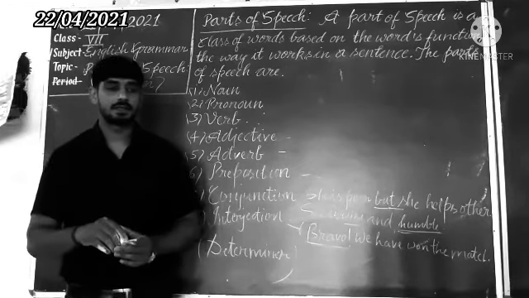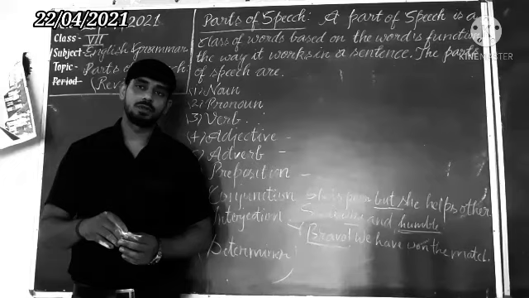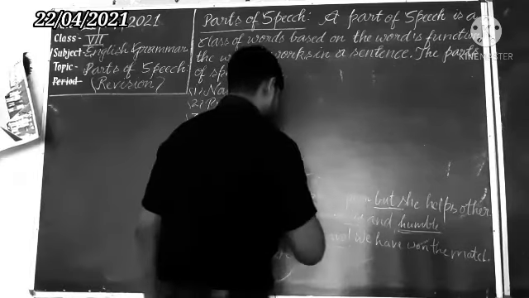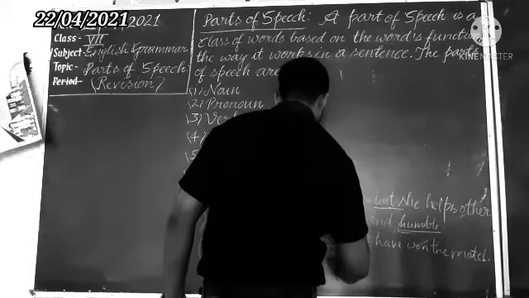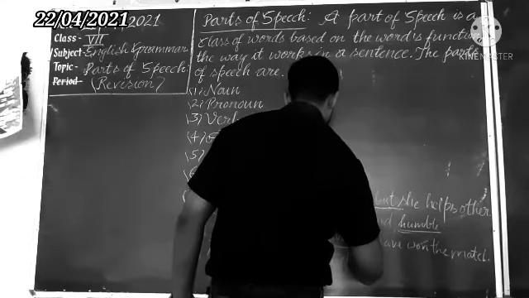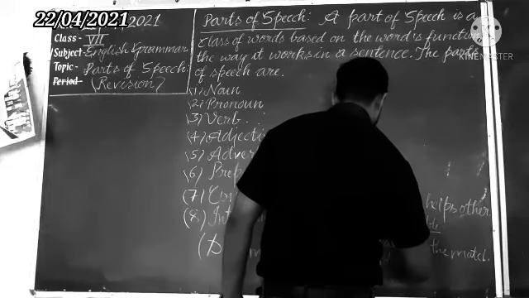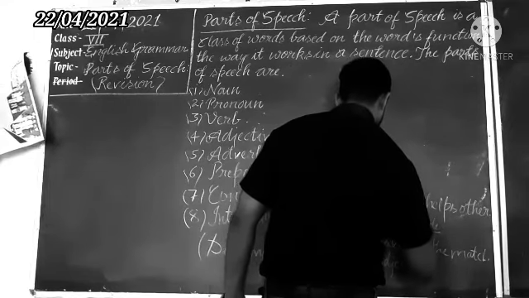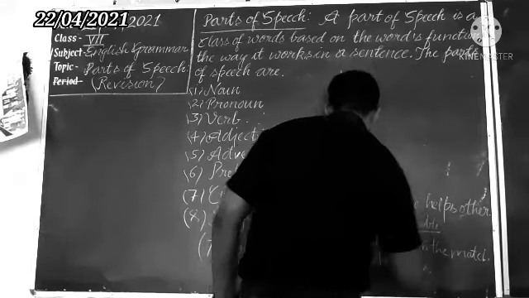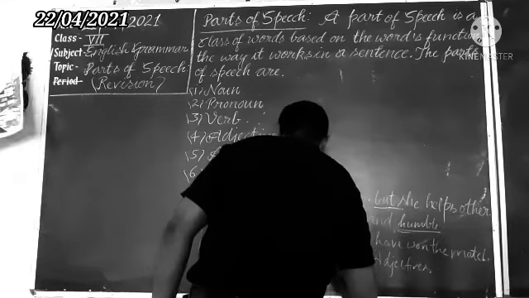Understand? In determiners you will get articles, article means a and the, and adjectives. Suppose that I am writing here, the boy.